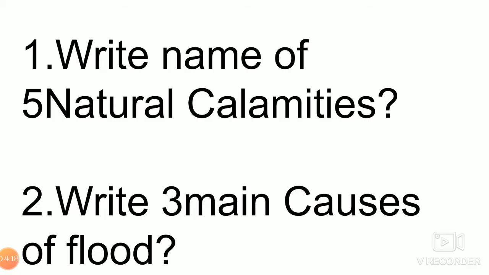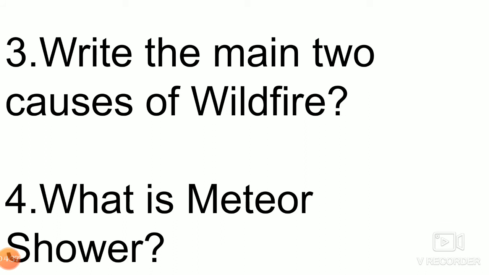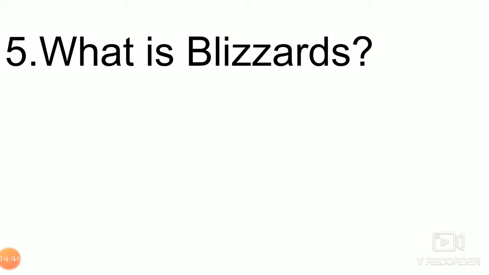So the next one, question and answer. It's a very simple question. You can answer by one line. Okay. So write the names of 5 natural calamities. So the next question, write 3 main causes of flood. Third one, write the main 2 causes of wildfire. And the fourth one, what is meteor shower? And the fifth one, what is blizzards?